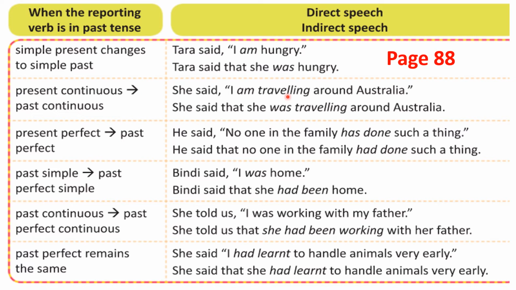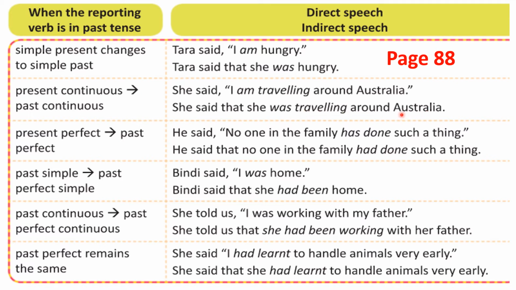How? Am traveling will change into was traveling. Was traveling is past continuous. That's all. It's easy, right? She said, same you're writing here. She said. And after that reporting verb, you have to use that. She said that. I am traveling is changed into she was traveling. See here, watch this pronoun carefully. She. I is changed into she because it's a girl. She is a girl. She was traveling around Australia.